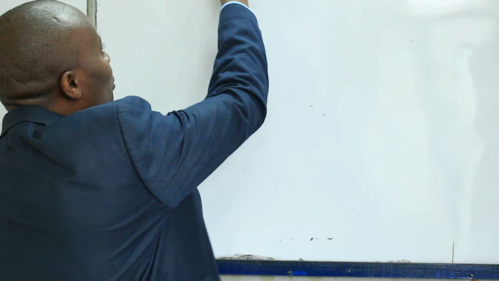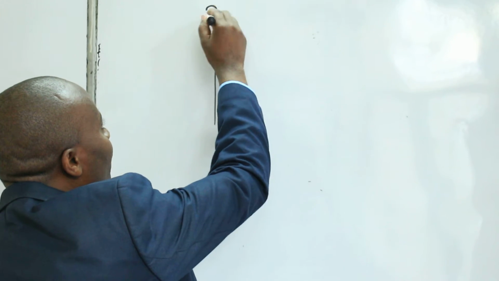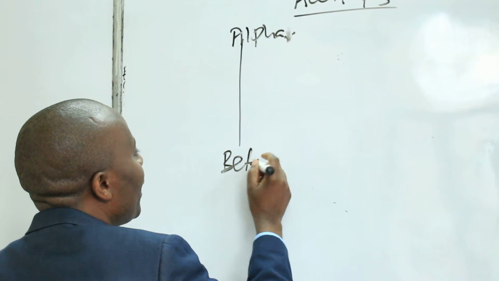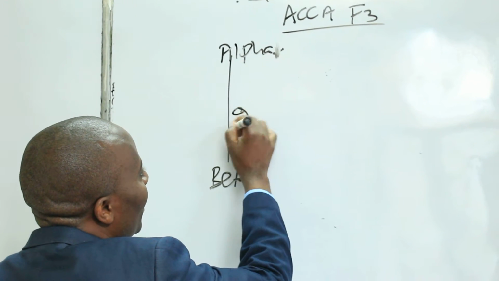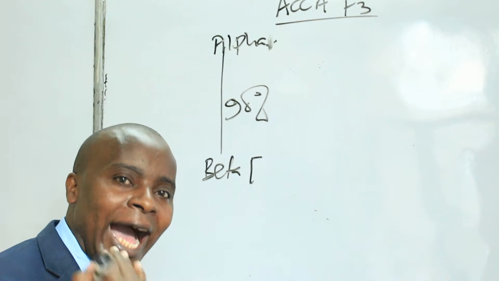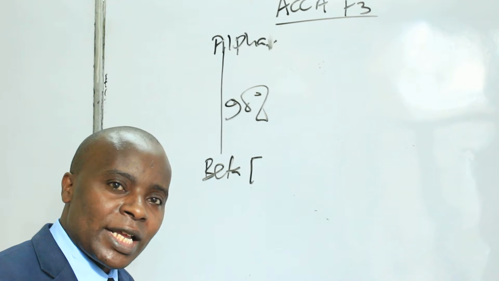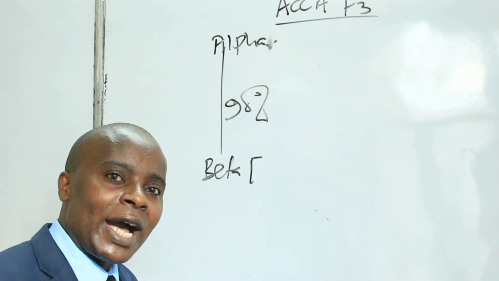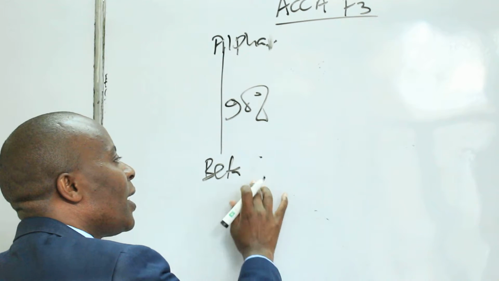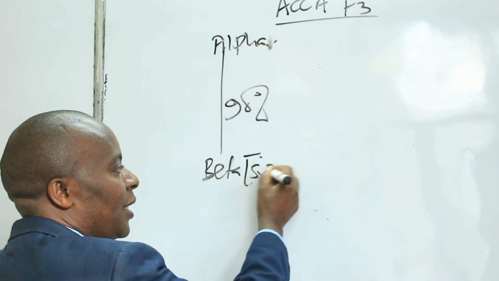So the group structure: we have our Alpha, we have our Beta here, and in Beta we purchased 90%. That is 90,000 shares out of the 100,000 shares that Beta has. So 90,000 over 100,000 times 100 gives us 90%. So that automatically tells us that Beta is a subsidiary.